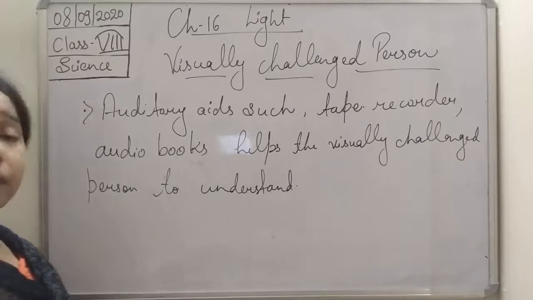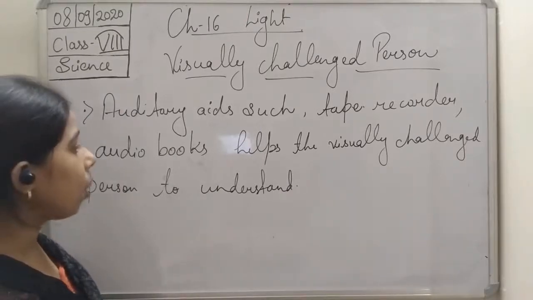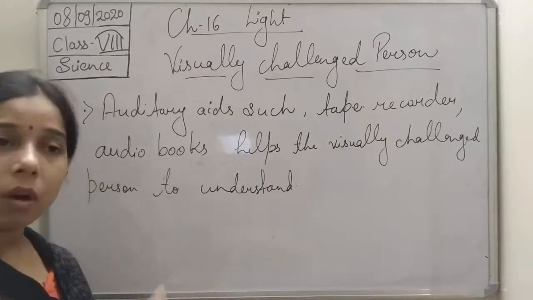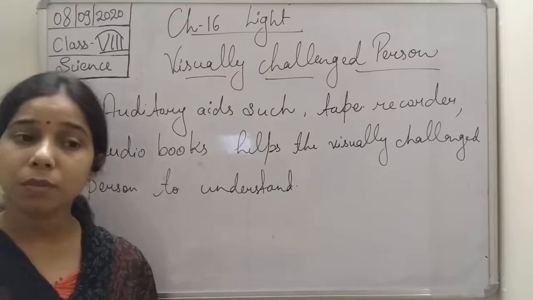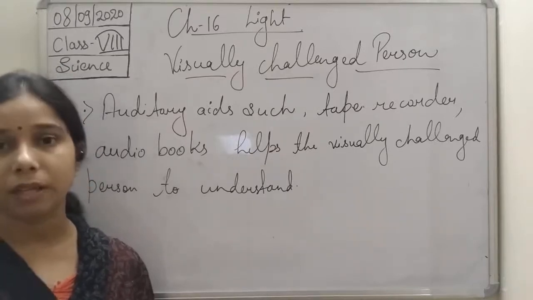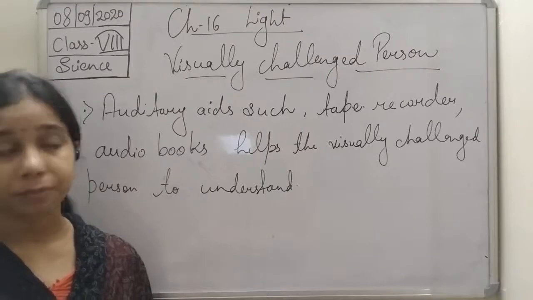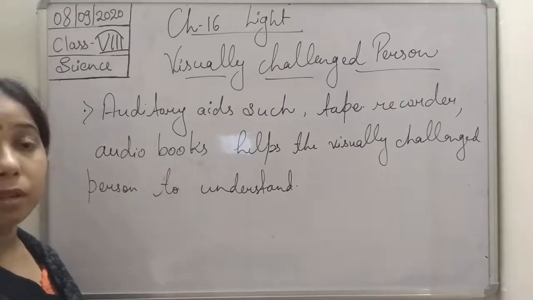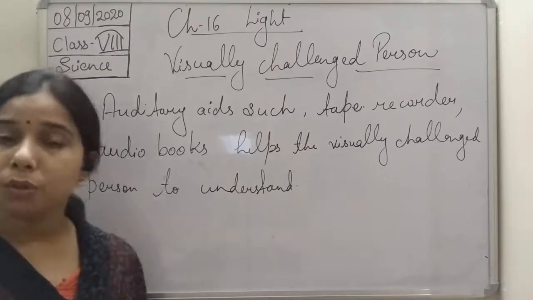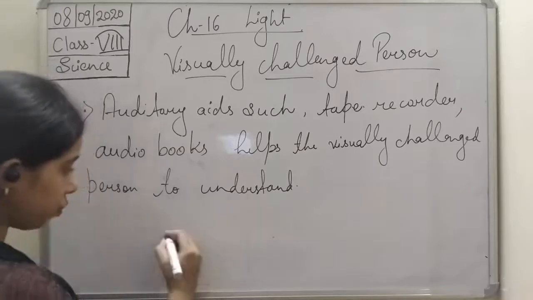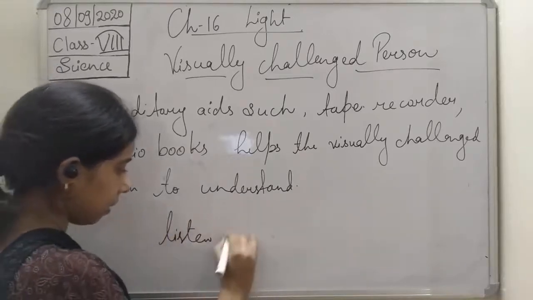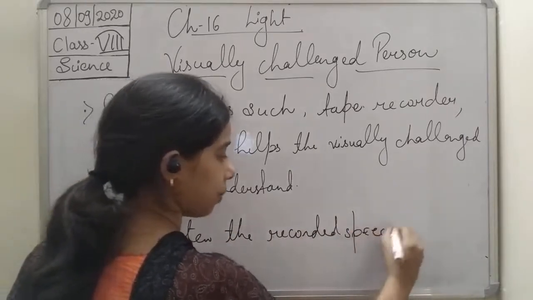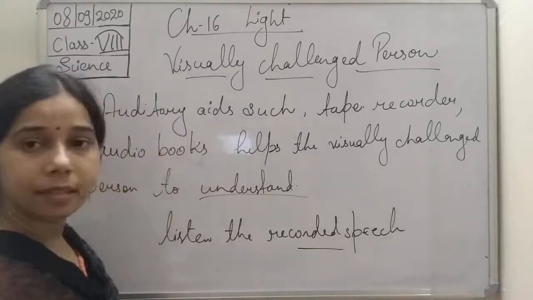So you see here, students, auditory aids such as the tape recorder, audio books or audio cassettes are there. These are the auditory aids. Auditory means the aids that we can listen to, a machine or device by which we can listen to anything. This will help the visually challenged person to listen to the recorded speech, and absolutely it will help them to understand the concept.